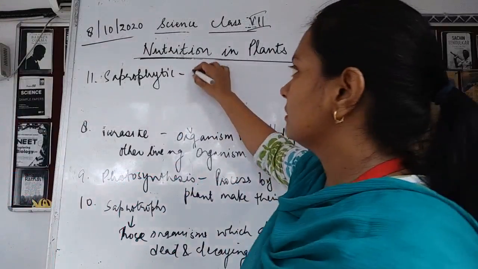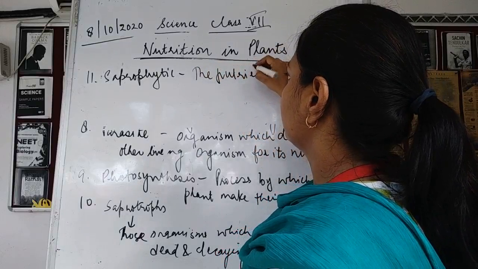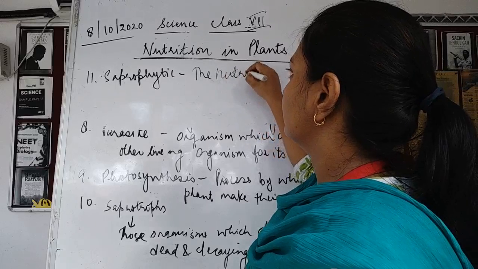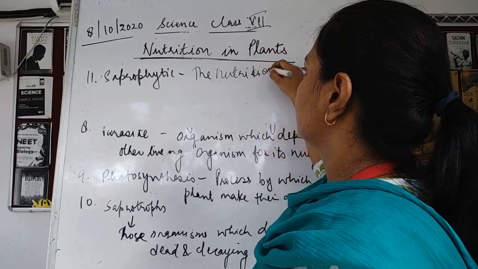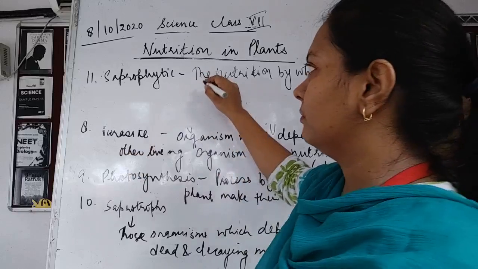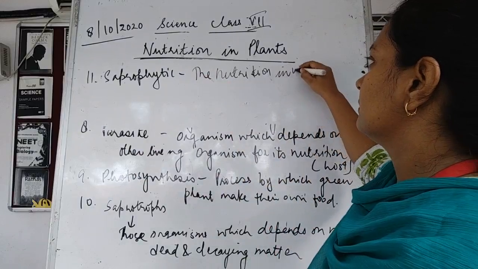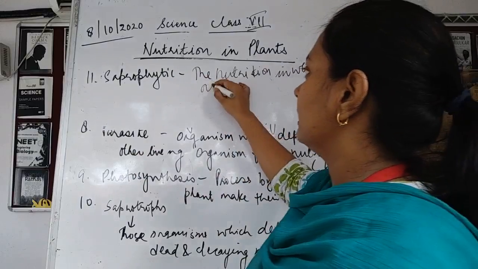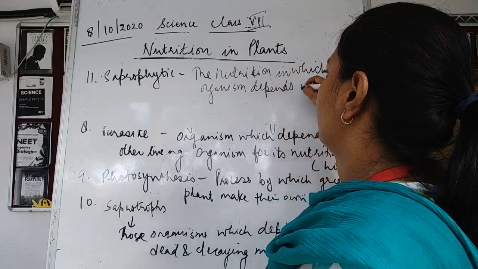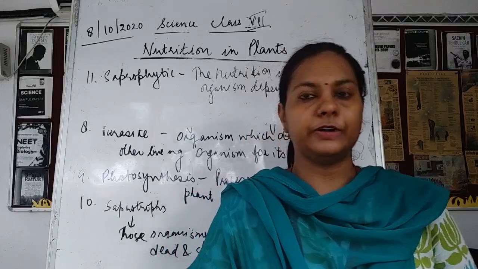a way by which saprophytes gain their nutrition. Okay, the nutrition in which the organism depends on dead and decaying remains. So this is about the saprophytic mode of nutrition.